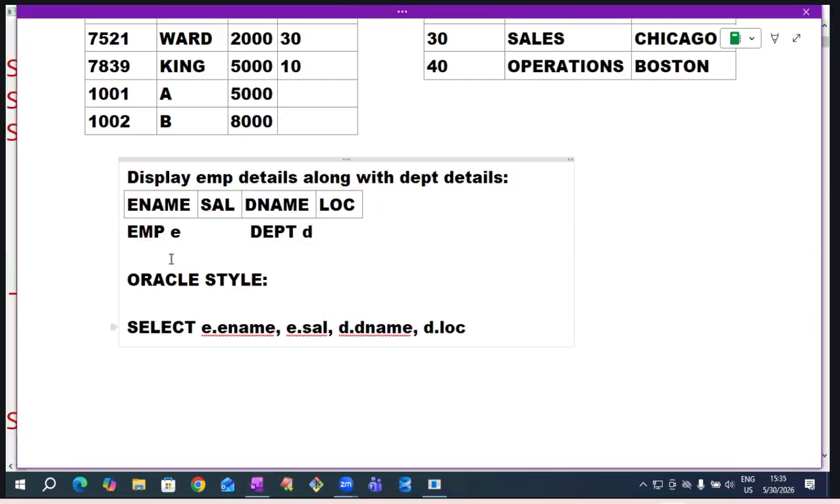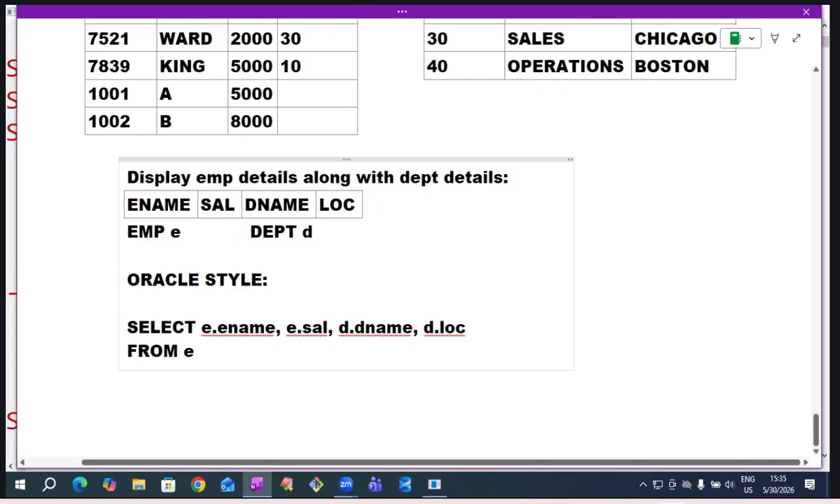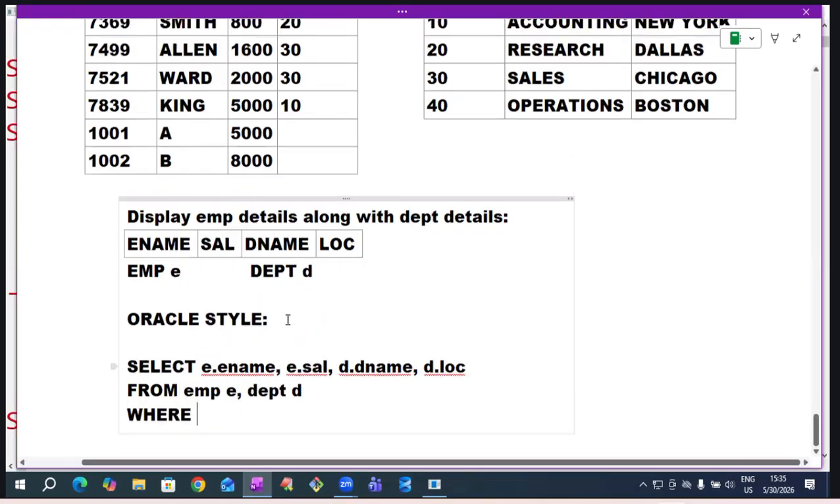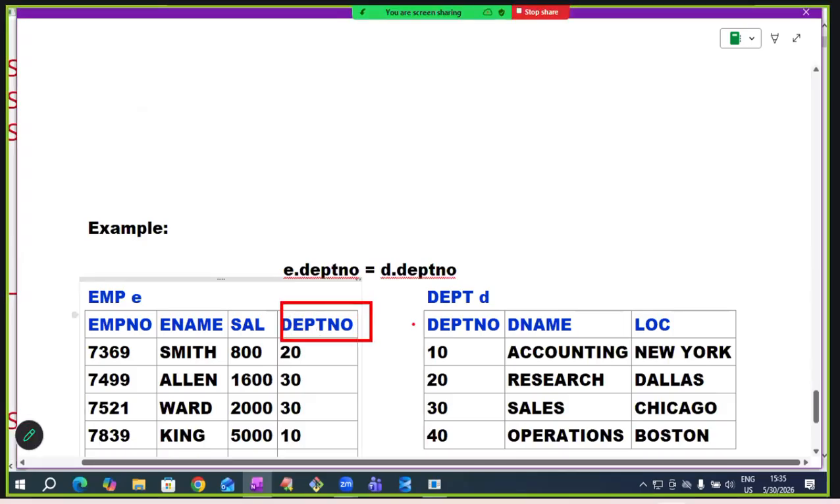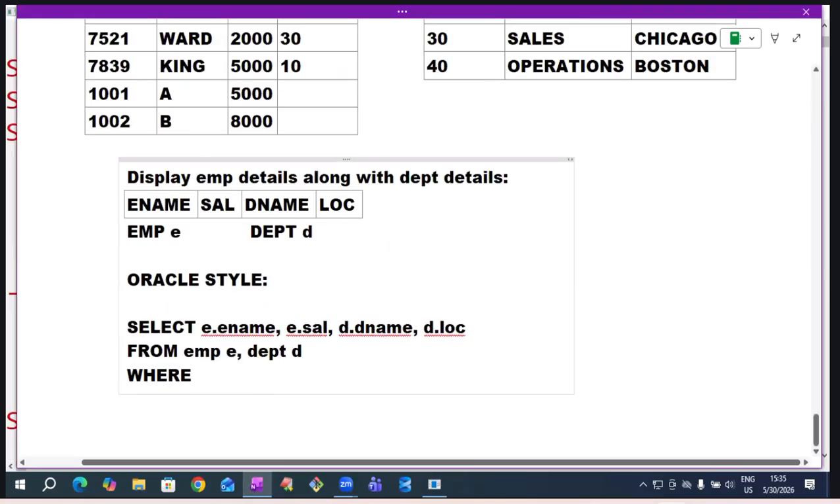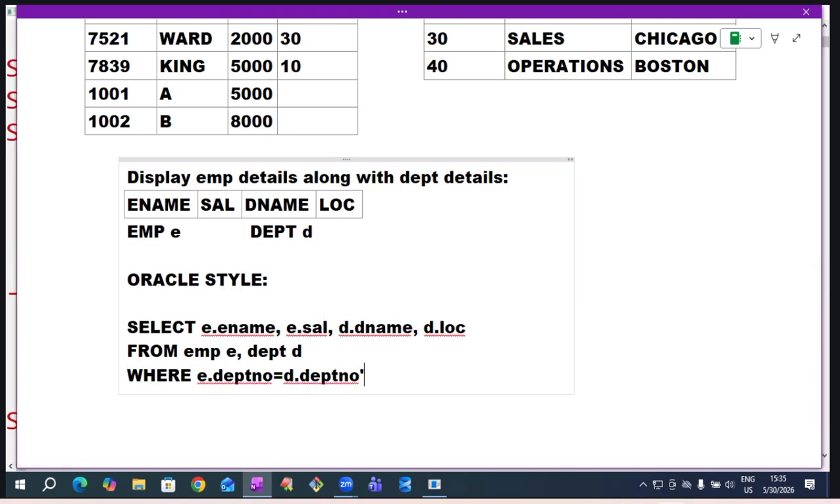From EMP E, department D. Where? Right, the join condition. What's the common column in these two tables? Department number. What is the join condition here? E.deptno equals D.deptno. This one is Oracle style.